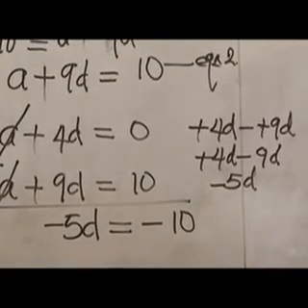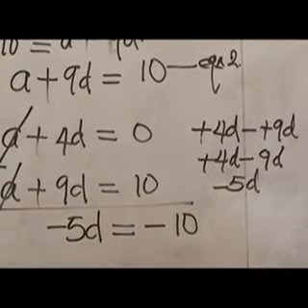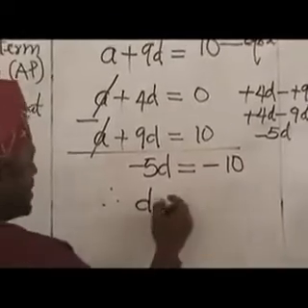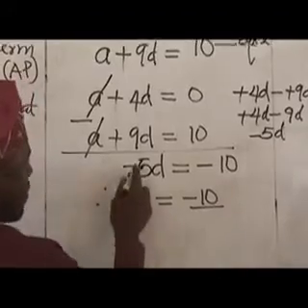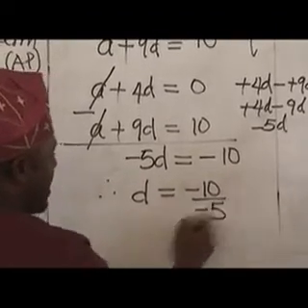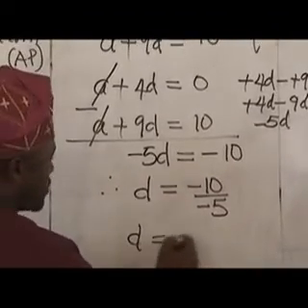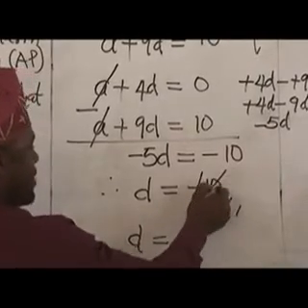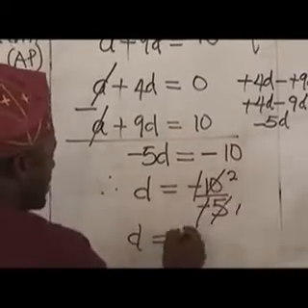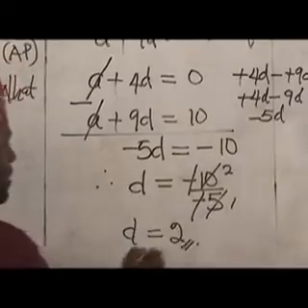Without wasting time, we can find the common difference here. Are you listening? So therefore, our d, which is the common difference, is equal to minus 10 divided by minus 5. So d would be equal to, cancel the minus here, 5 into 5 is 1, 5 into 10 we have 2. Common difference is here, 2.